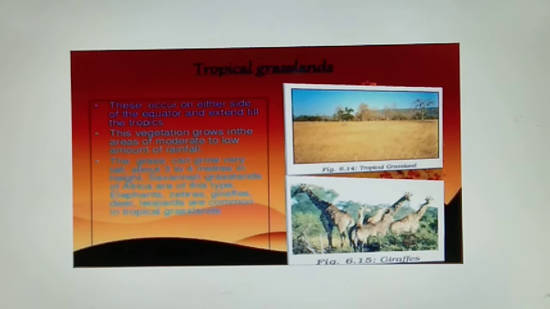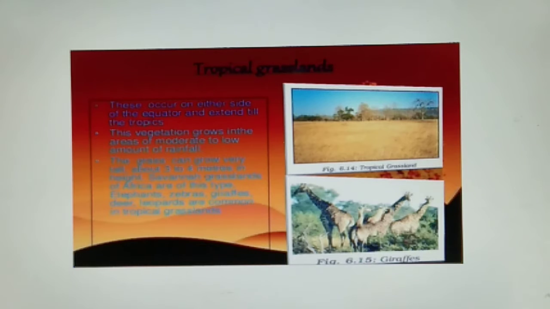So there are two types of grasslands. The first type is the tropical grassland and the second one is the temperate grassland. Now let's discuss these two types one by one. Let's start with our first type, the tropical grassland.